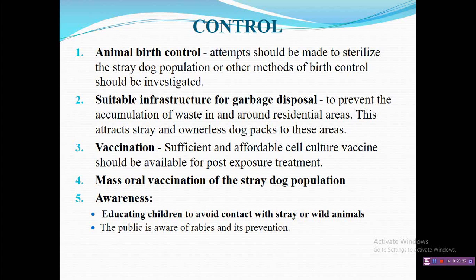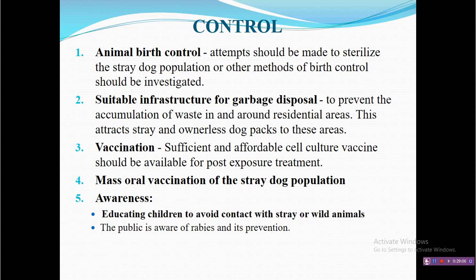The third is vaccination. You can go for vaccination of humans as well as dogs. That will help to build up immunity against this dreaded disease. Mass oral vaccination is also possible in wild animals, but it needs to be evaluated before doing mass vaccination of stray dogs by oral vaccine. But an injectable vaccine can be employed for mass vaccination of stray dogs, and this is one of the effective ways to control rabies in the dog population.